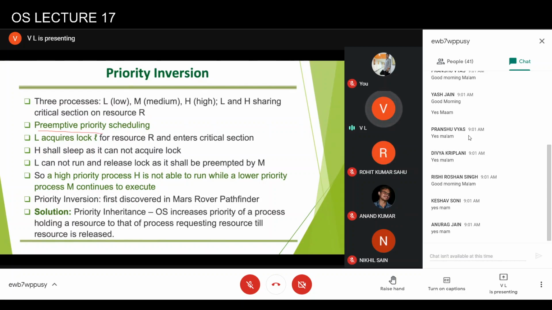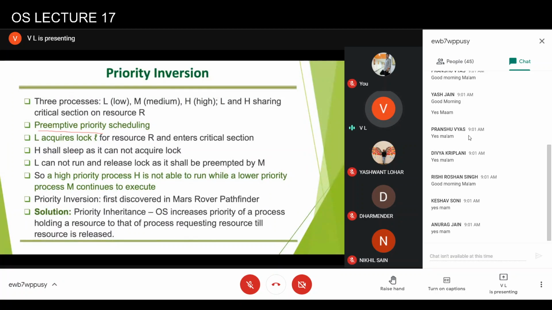It means the processes are assigned priority, and whenever a high priority process comes, it can take CPU away from a low priority process. So let's say, under what circumstances we can encounter inversion of priority, meaning a low priority process can continue, but a high priority process is waiting for CPU to be available.